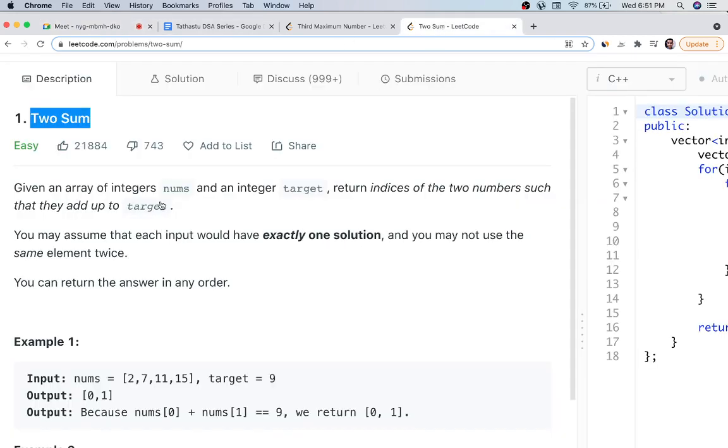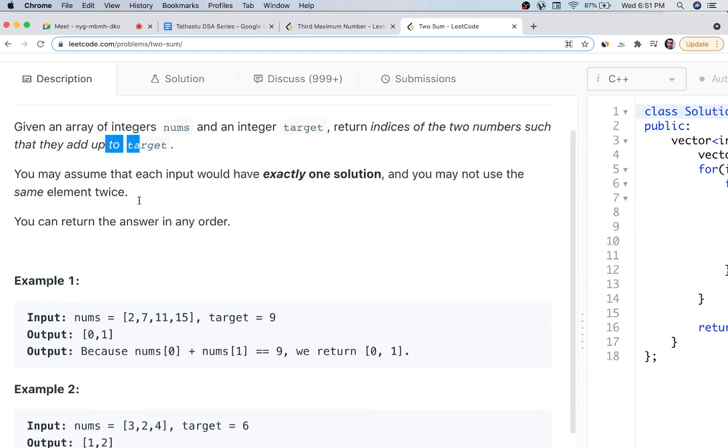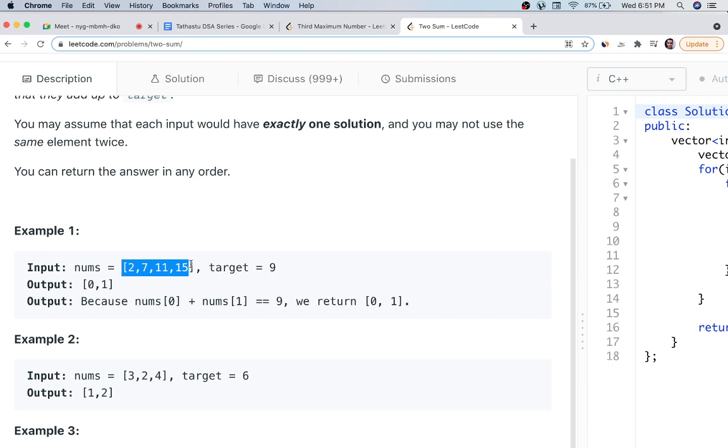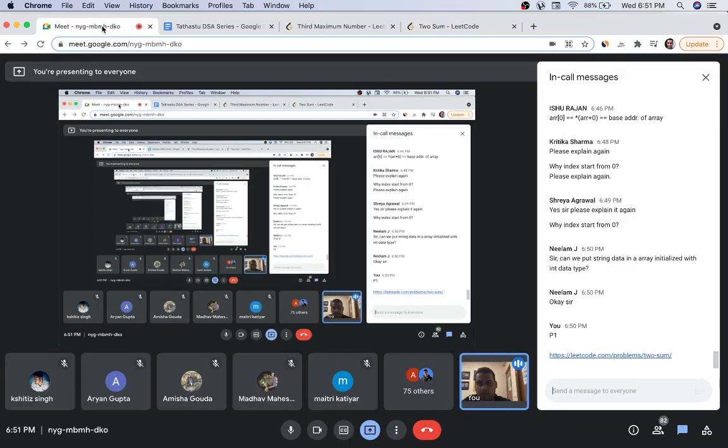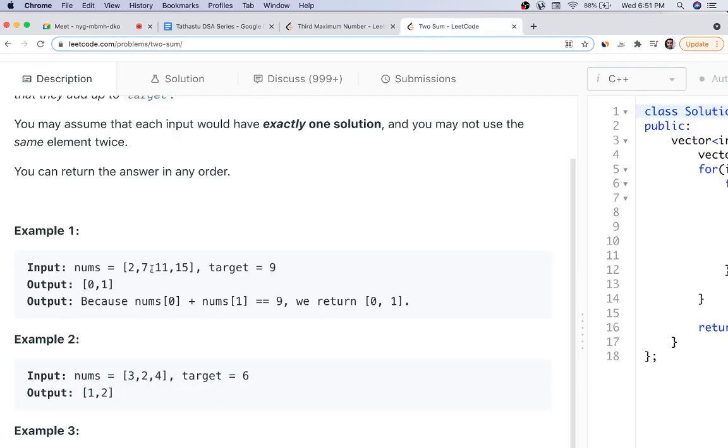Yeah, so it's open. It's a simple problem. We are given an array of integers nums and an integer target. We have to return the indices of the two numbers such that they add up to the target. Let's say this is an example: 2, 7, 11, 15, and we are given a target 9. Which numbers add up to 9? 11 plus 15 is 26, 15 plus 7 is 22. So only two numbers, 2 and 7, add up to 9, and at the end we have to return their indices. So we have to return an array: a vector in C++, an array in Java, and a list in Python.